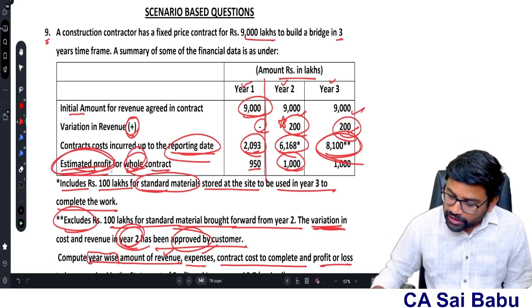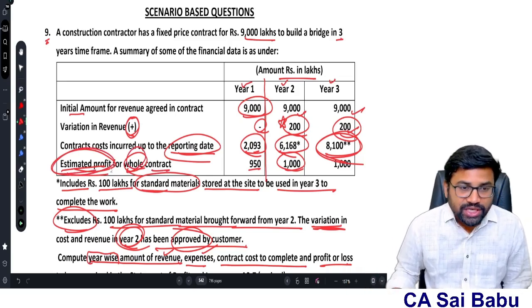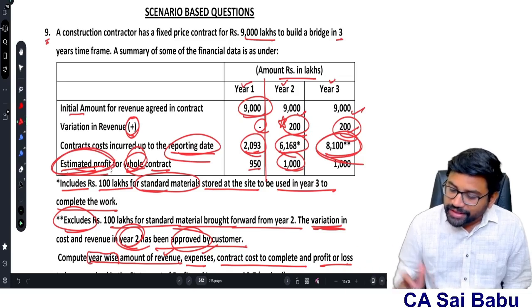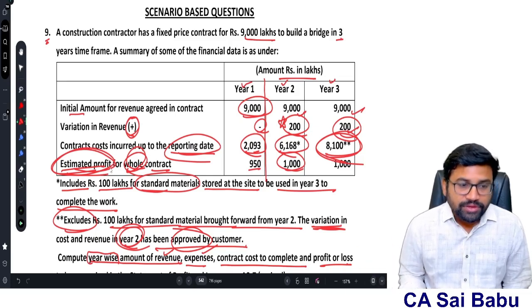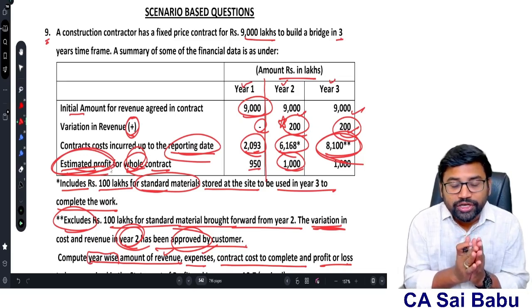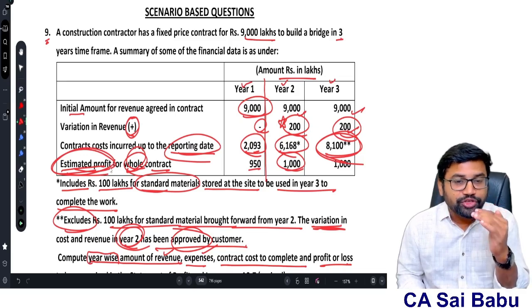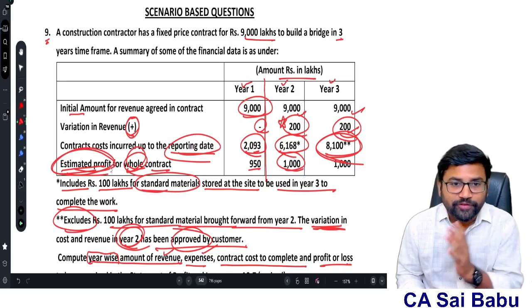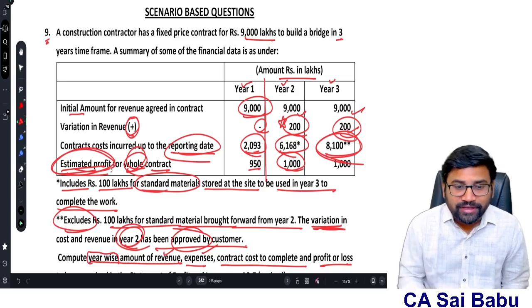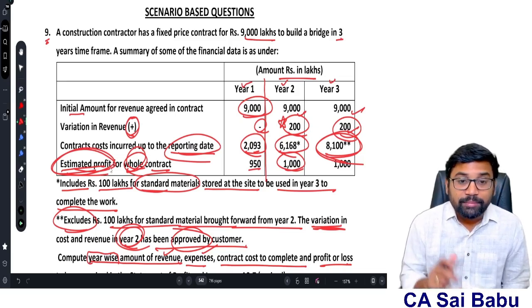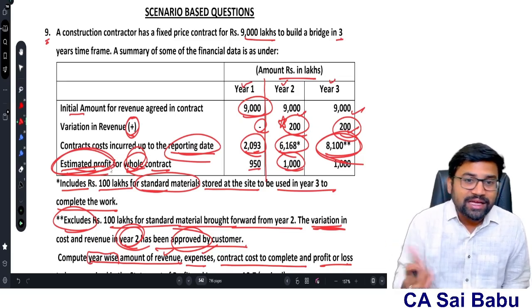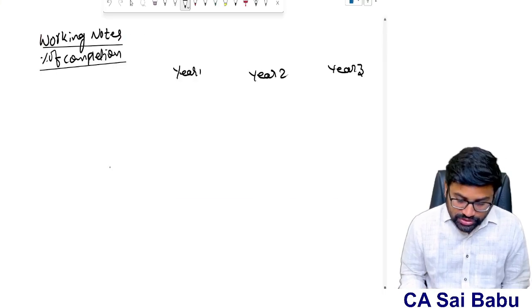See here, 9,000 lakhs is my revenue, sir. 950 is the whole profit of the contract. So generally, how are you going to get profit? Contract revenue minus contract cost. Total contract revenue minus total contract cost is equal to profit or loss. But here I know the profit and I know the contract revenue, so the balance figure I can ascertain as the estimated total contract cost.